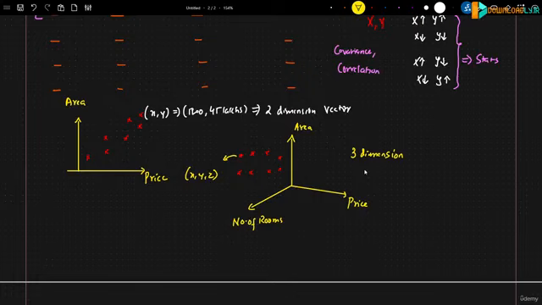Now, the best thing about linear algebra, one of the important points why specifically it is used in machine learning, is that linear algebra works really well with higher dimension data.